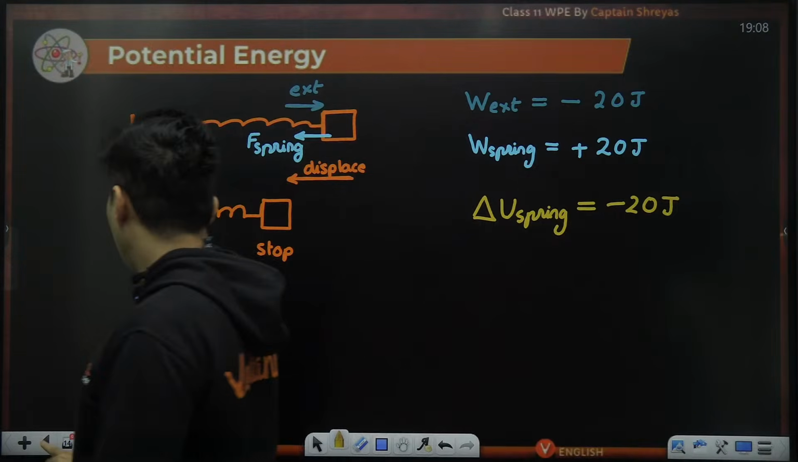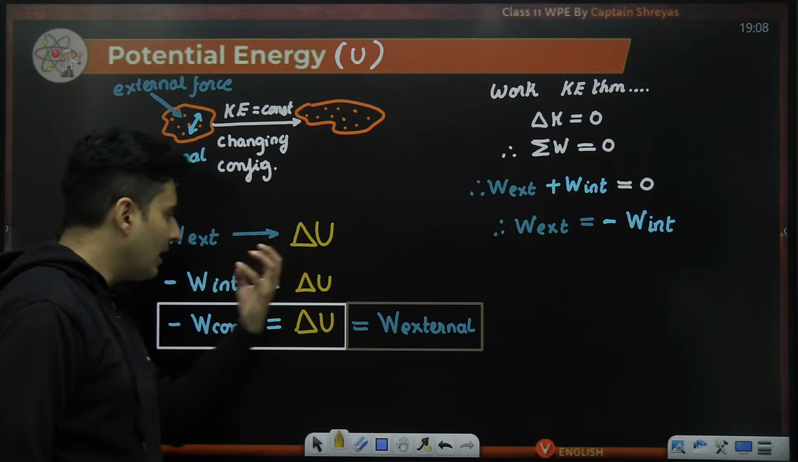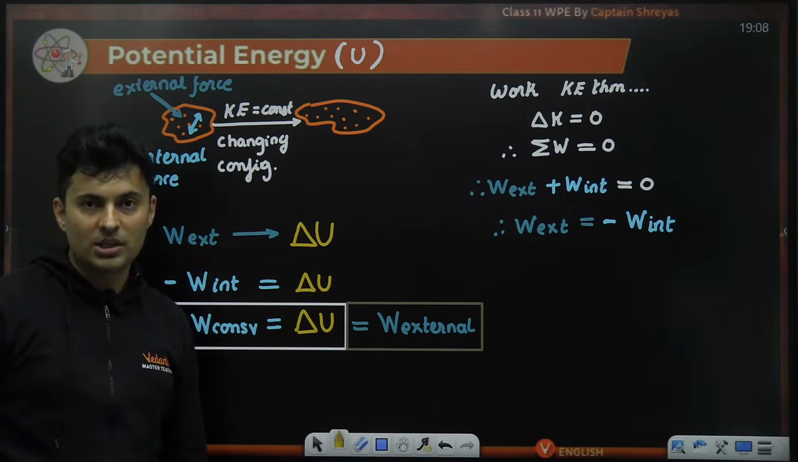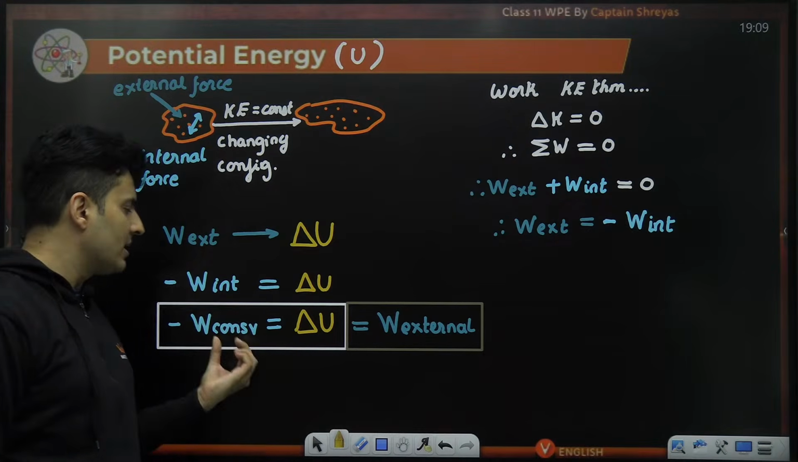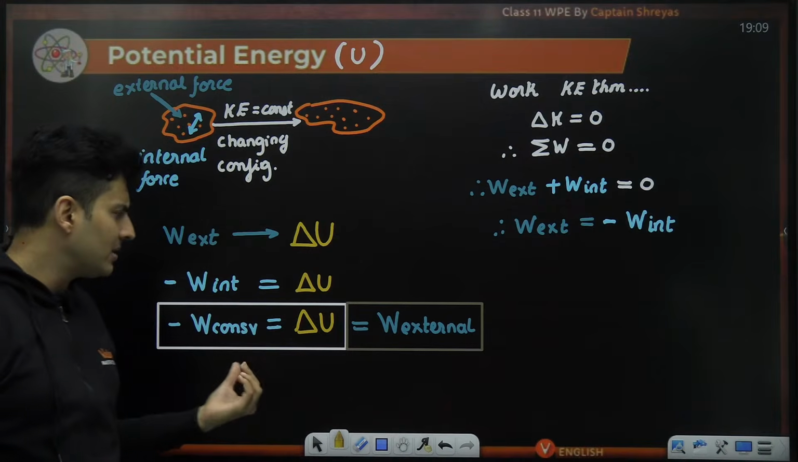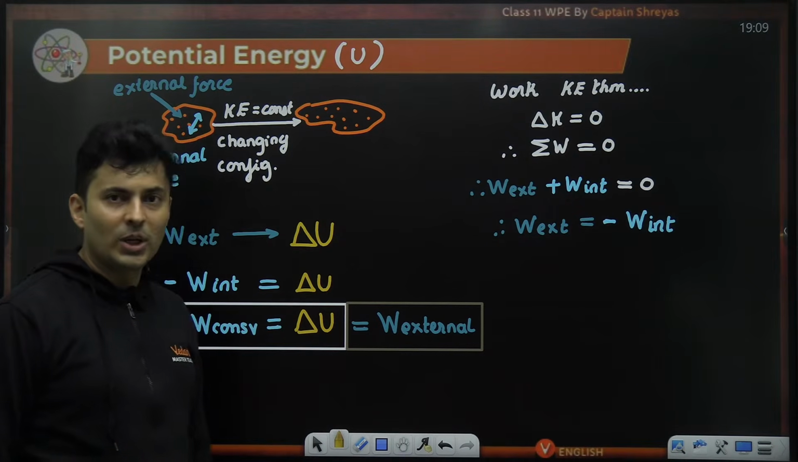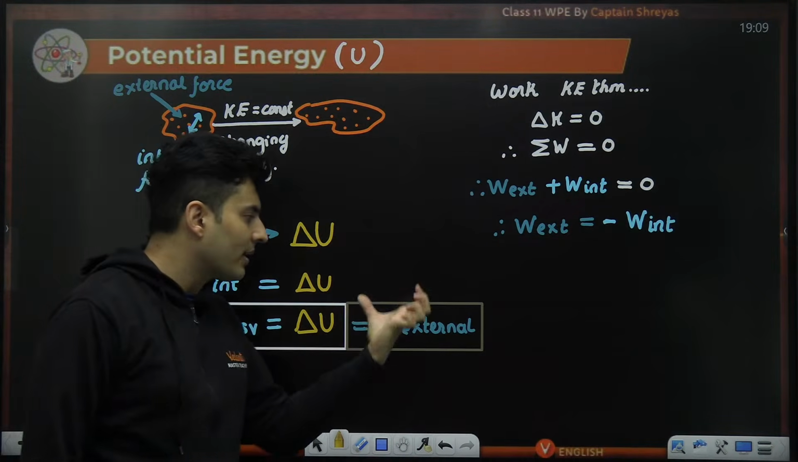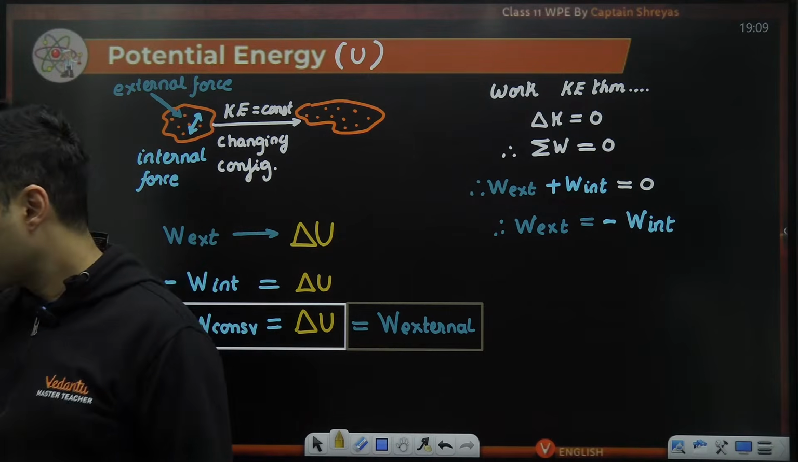So I hope now you have understood and are convinced of this particular equation. Minus the work done by a conservative force like gravity, spring, elastic is the change of potential energy, which is also the work done by the external force.